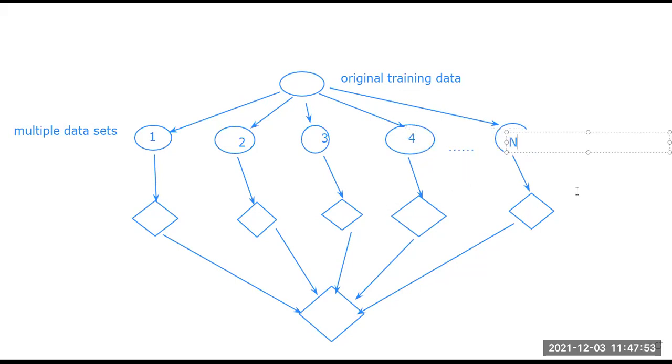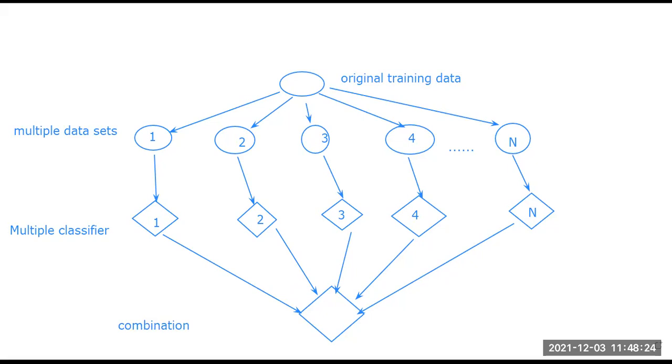Then we are trying to build multiple classifiers, again n number of classifiers, 1, 2, 3, 4 up to n, and at the end this is the combination of all the classifiers.